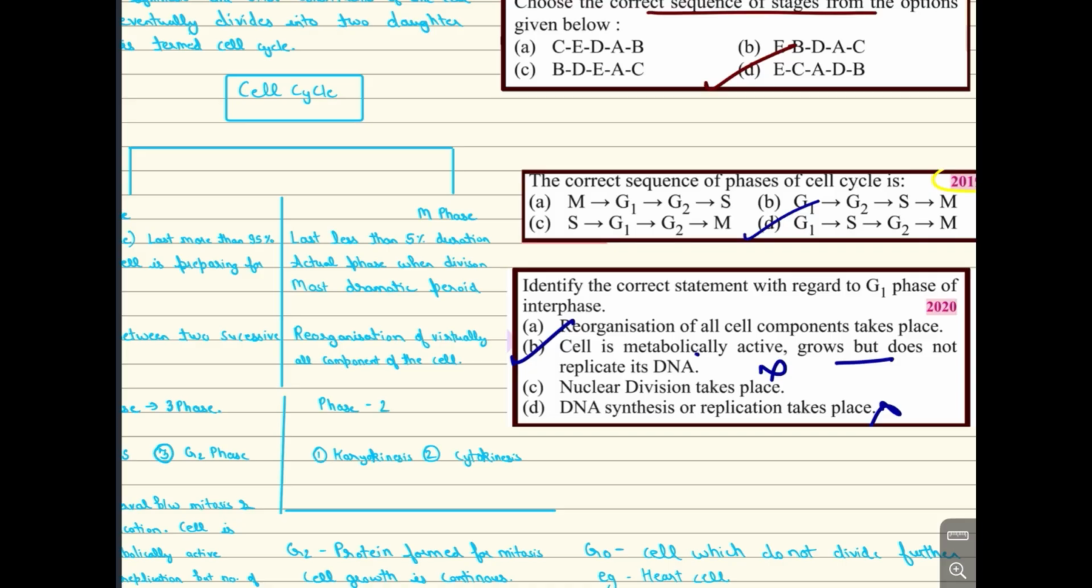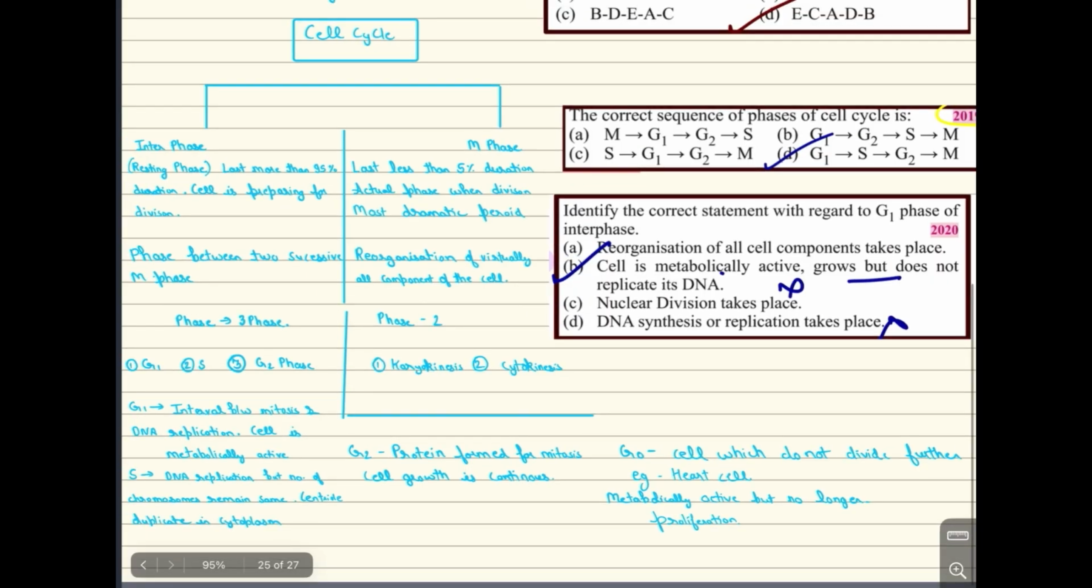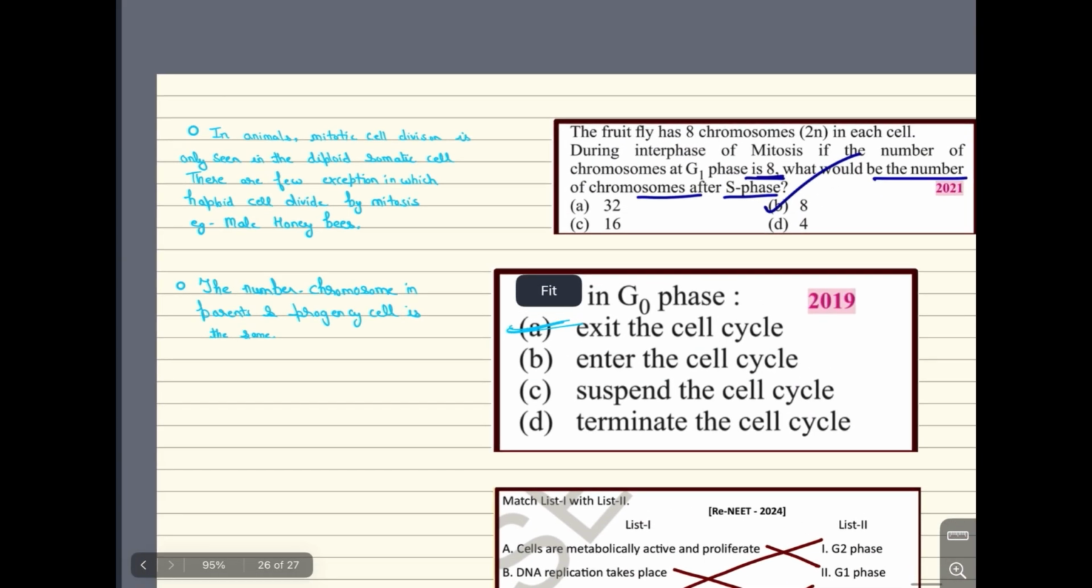Reorganization of cell components takes place. Okay, interphase. Reorganization, this word was in the M phase. You can see here, these are the exact things we are getting. The cell is metabolically active but grows and does not replicate its DNA. C. Nuclear division takes place. D. DNA synthesis or replication takes place. So our option is going to be B. Okay. Now, let's go for the next thing also.